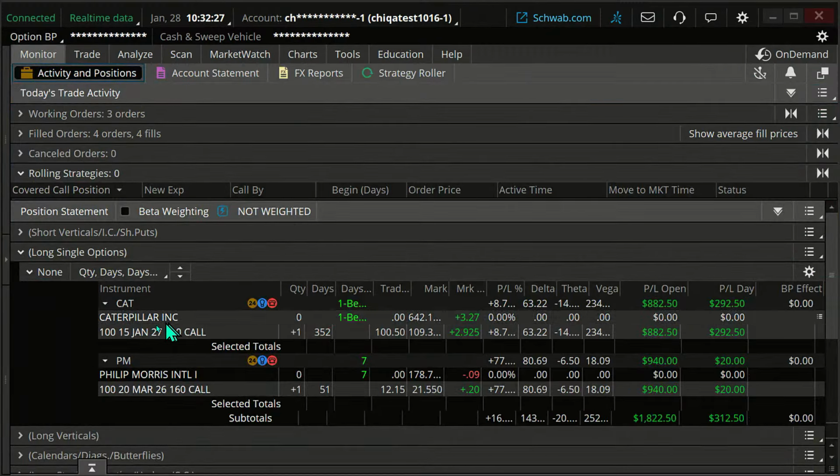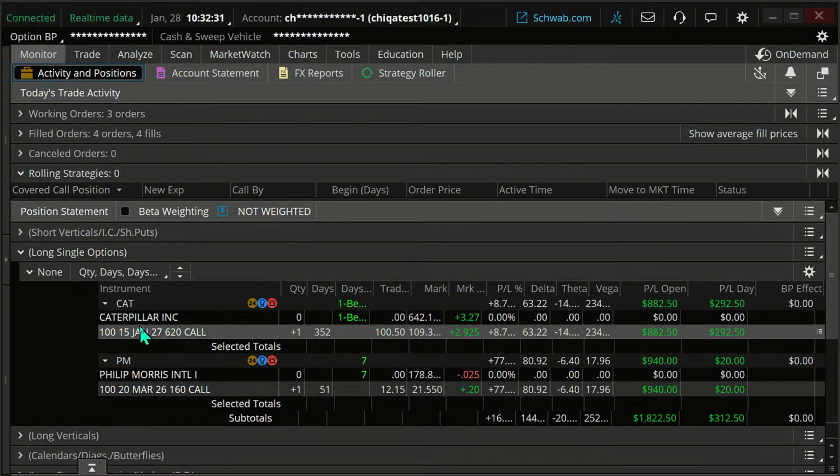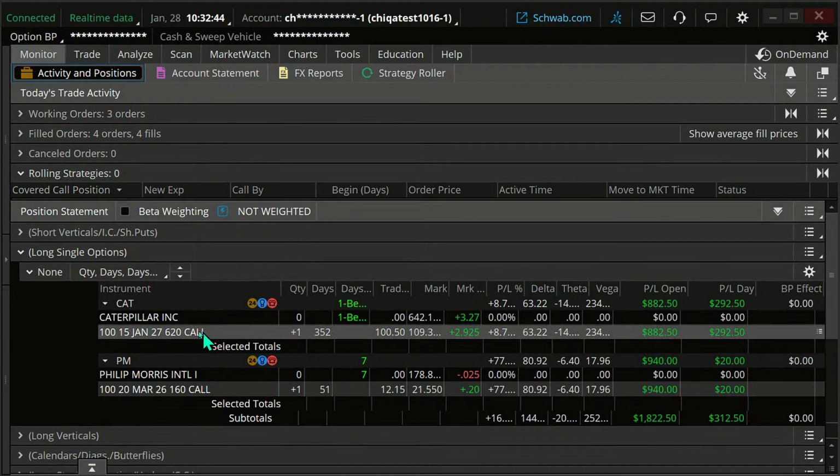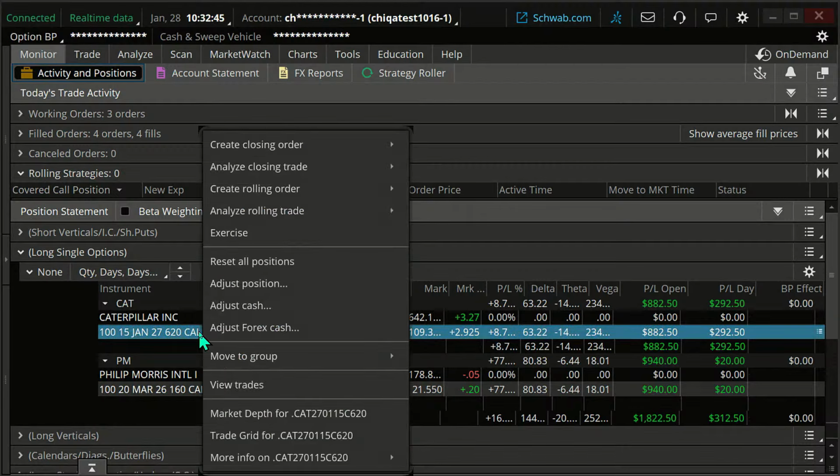So here's what I'm going to do. I'm going to add in an exit on this. Okay. Some good questions here. I'll try and address those questions in just a second. Let me just add this in while I've got this. Okay. So I'm going to right click. I'm going to create a closing order.